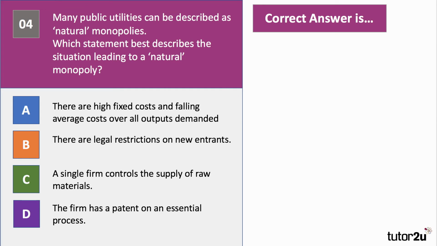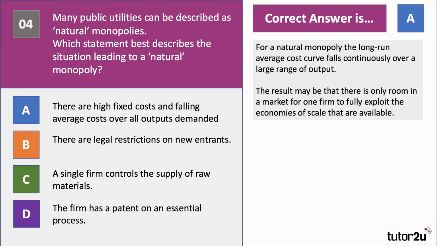The correct answer is A. There are high fixed costs and falling average costs, over all outputs demanded. For a natural monopoly, the long run average cost curve falls continuously over a very large range of output. In other words, the minimum efficient scale will be a very high percentage of market demand. And the result is there may be only room for one firm in the market to fully exploit the internal economies of scale that are available. Hence the idea of a natural monopoly. Let's move on to question 5.